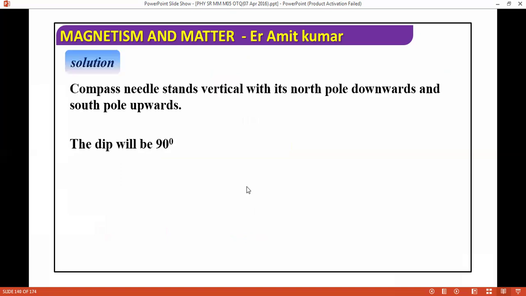The compass needle extends vertically with its north pole downwards and south pole upwards. The dip will be 90 degrees. The horizontal component BH is B cos theta, so you solve it and it is 0 degrees. So the answer is 1, both are correct.